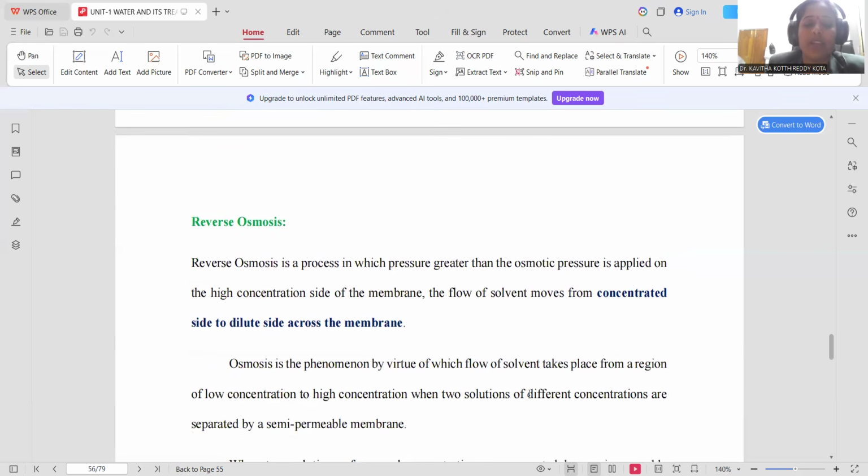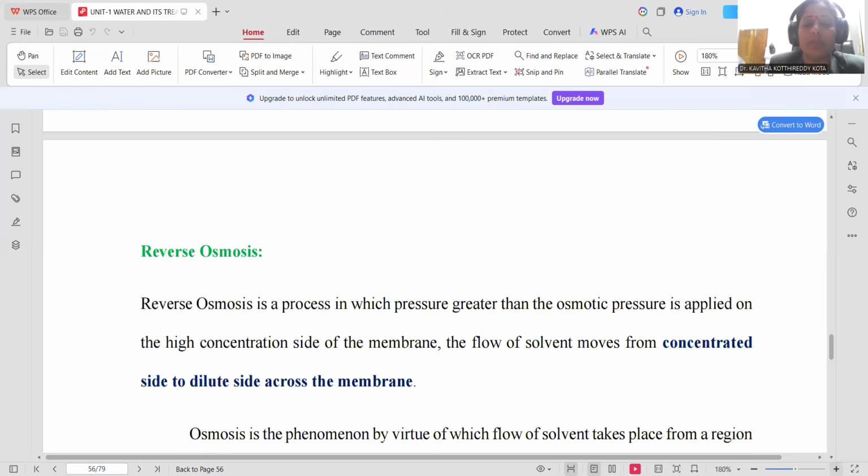Here is the topic regarding reverse osmosis. Nowadays, reverse osmosis is the most commonly observed technique, and most people are aware of it, as it is applied universally. Worldwide, it is the commonly applied technique to make water into pure form. That's the reason why reverse osmosis is the essential technique for water purification. Reverse osmosis is the process in which pressure greater than the osmotic pressure is applied. Water then flows from the high concentration side of the membrane into the less concentrated, dilute solution side.